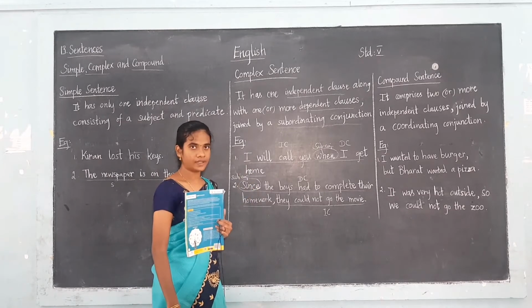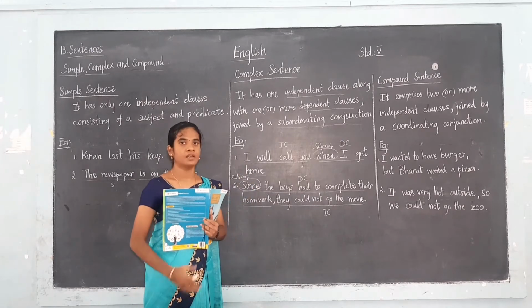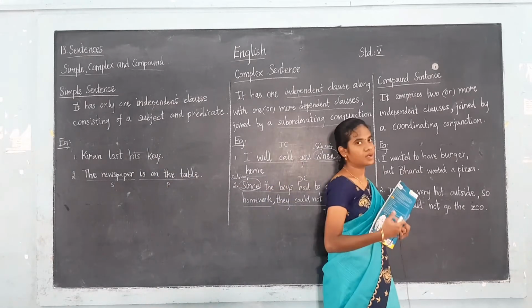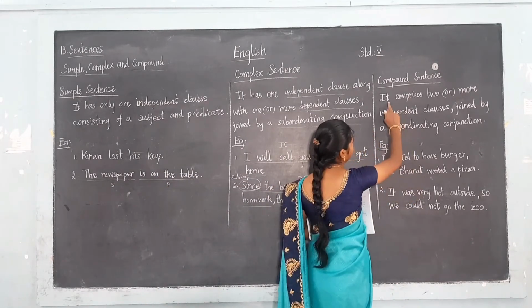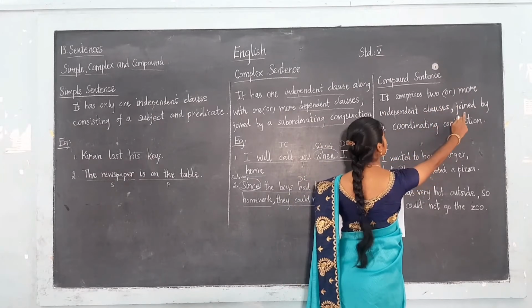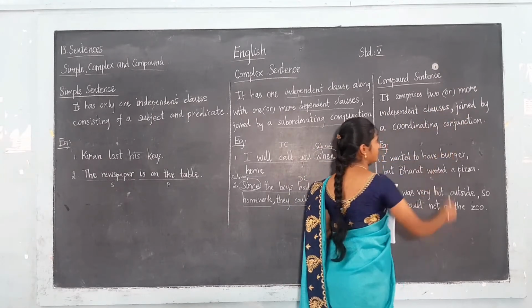Students, are you clear with the complex sentences? Okay. Let's move on to the compound sentences. Now, a compound sentence comprises two or more independent clauses joined by a coordinating conjunction.